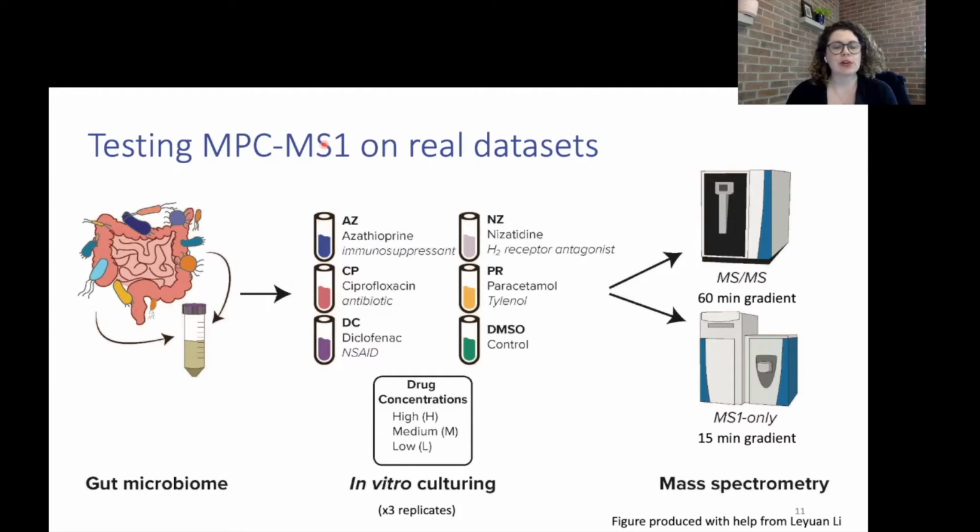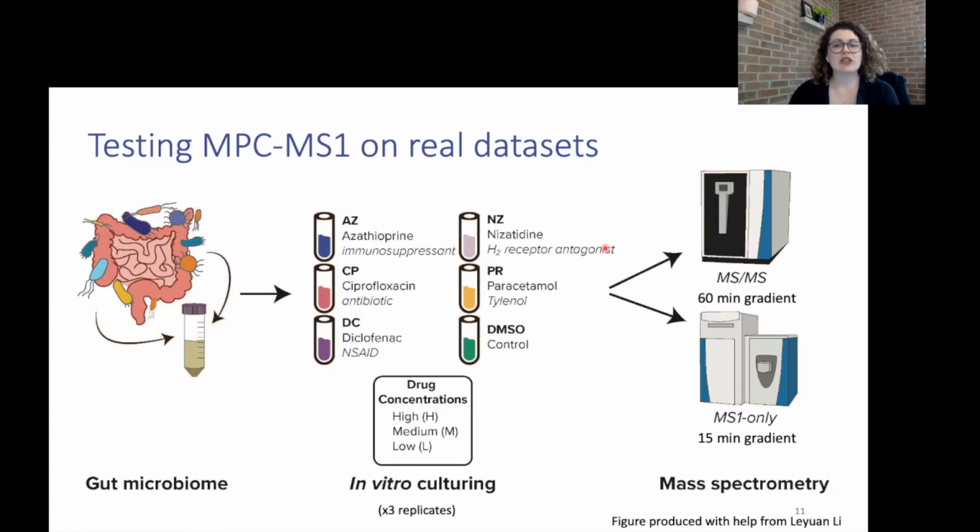We tested MetaProClust-MS1, or MPC, on real microbiome data, where we treated a gut microbiome with 5 different drugs already known to have effects on the gut microbiota at 3 different concentrations: high, medium, and low. Drugs included in our analysis are an immunosuppressant, an antibiotic, an NSAID, an H2 receptor antagonist, and Tylenol.